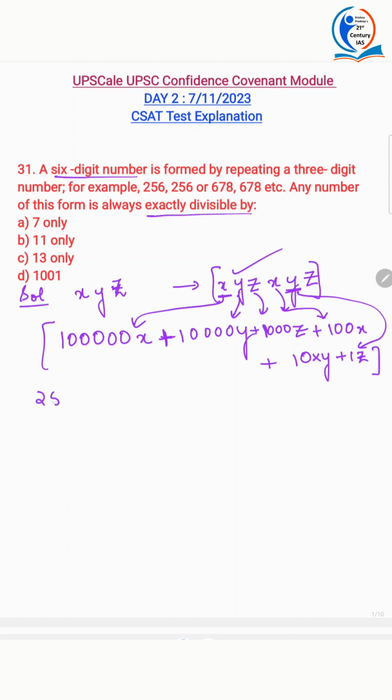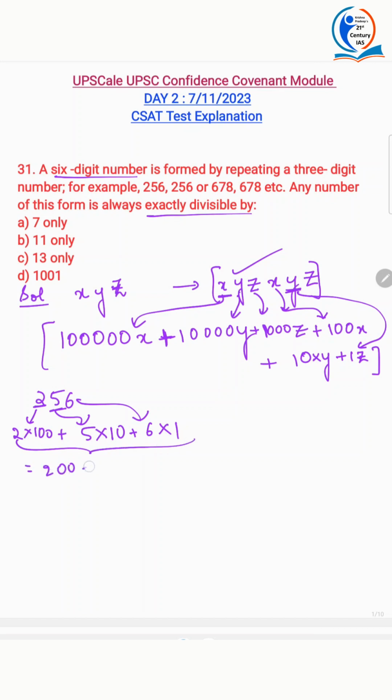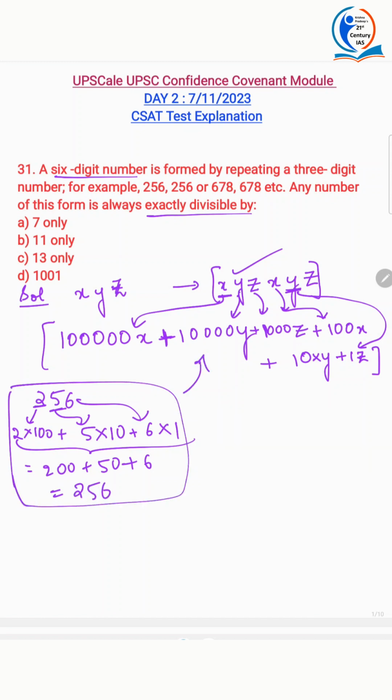For example, 256 is the number. How can I write 256? It is 2 into 100, because it's in the hundreds place, plus 5 into 10, because it's in the tens place, plus 6 into 1, because it's in the units place. Now you add all this, what will you get? 200 plus 50 plus 6. It is 256. The same thing I have written here. I hope you understood. You understand this very clearly, you'll understand this also very clearly.